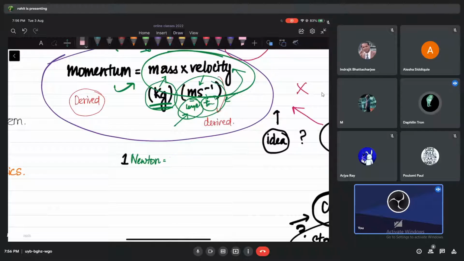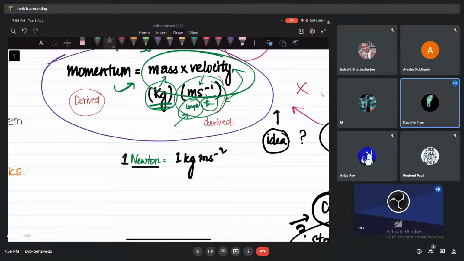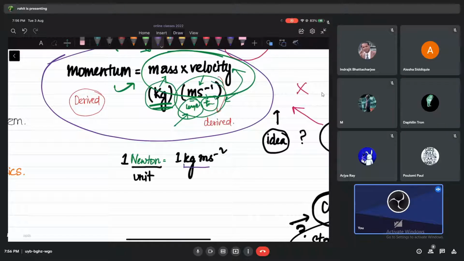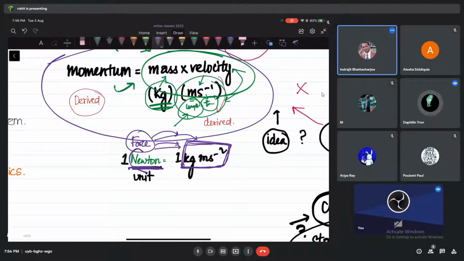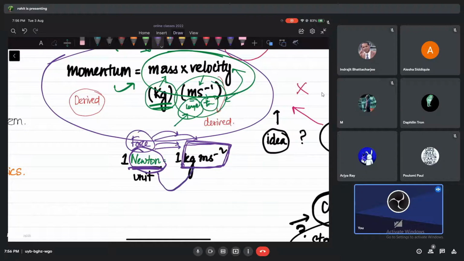One Newton of force is like writing 1 kg mass into acceleration in meter per second square. Newton is a unit, and that unit is exactly equal to kg meter per second square, mass into acceleration. So the unit of force is what, guys? Is it fundamental or derived? It is derived. Newton is exactly kg meter per second square.